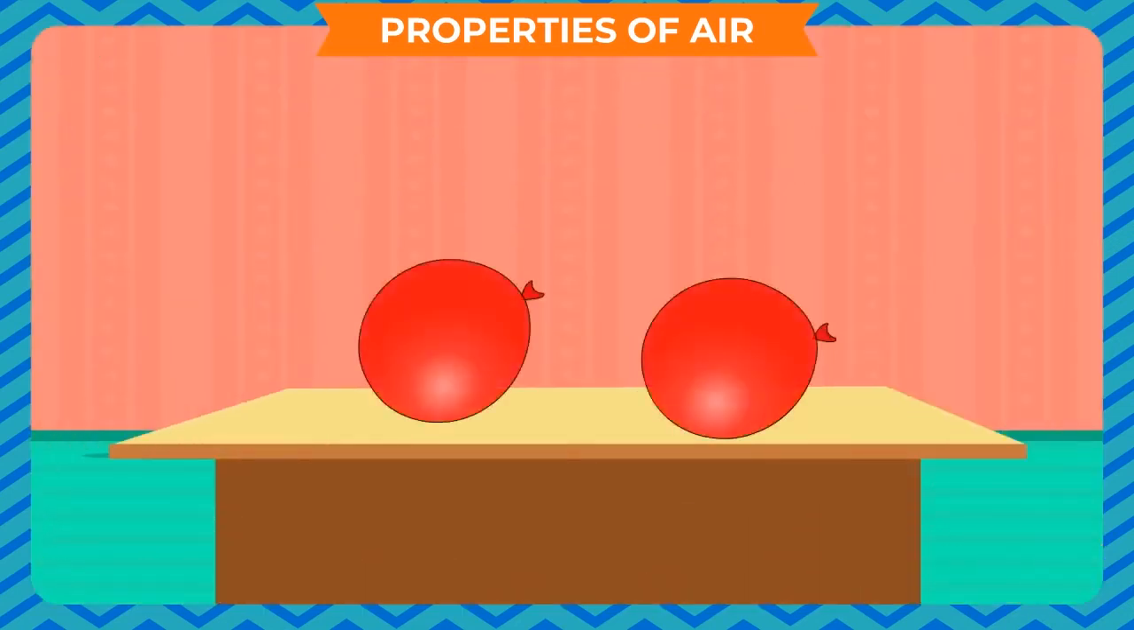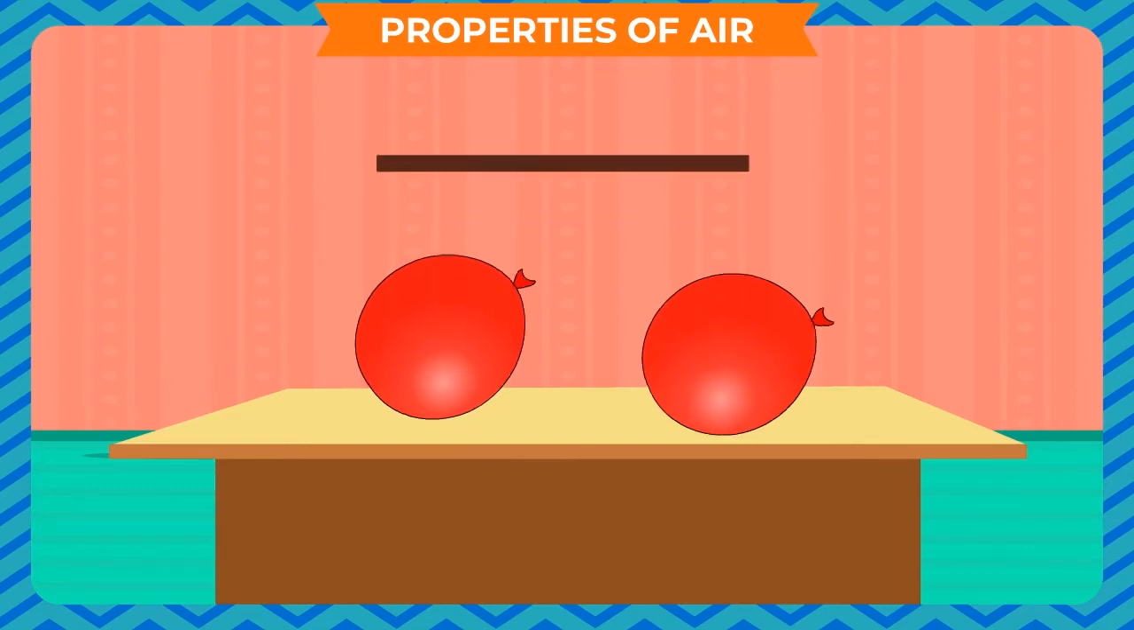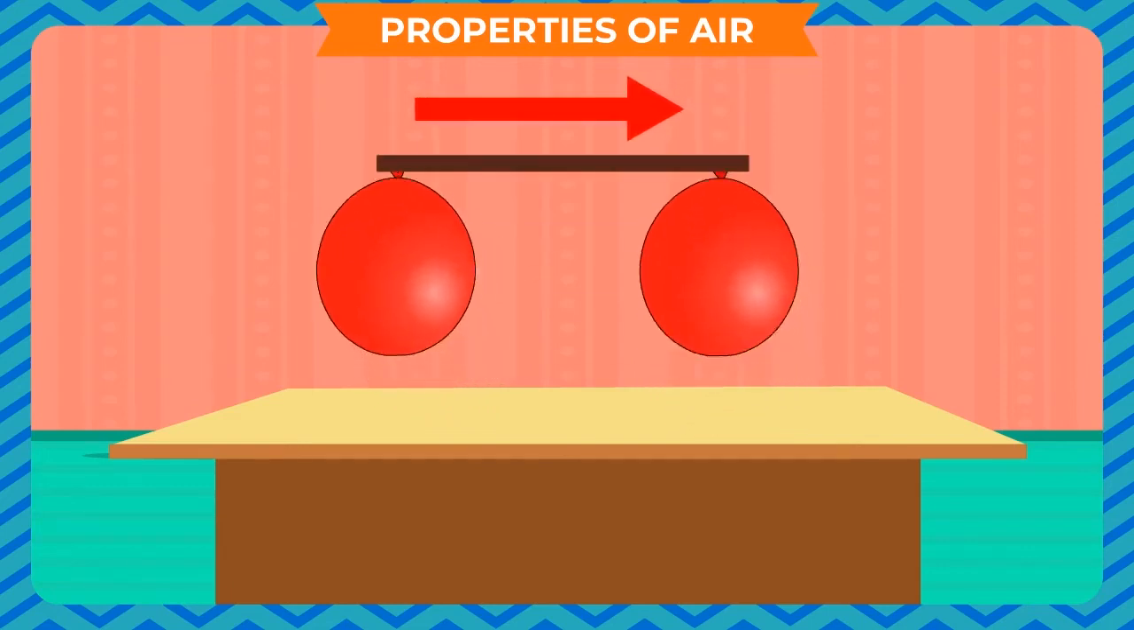Blow 2 balloons of the same size. Tie one balloon at each end of a stick. Now, tie the stick with a string at its center. Balance the stick by shifting the position of the balloons. As we hold the stick up by the string at its center, we see the stick remain straight.